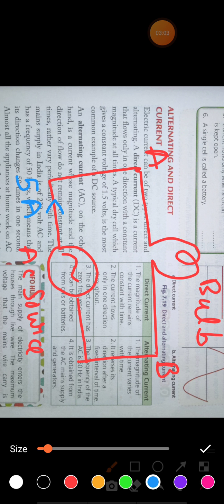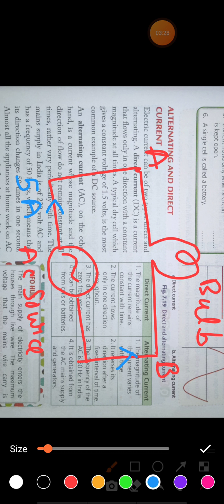Correct? Then the direction of the current will change. Suppose initially it is flowing from A to B, then the direction of the current will change. It will flow from B to A. Then again the value of current will increase from 0 to 1, then 1 to 2, 2 to 3, then 4 ampere and 5 ampere. Then after 5 ampere, the value of current will decrease again: 5, 4, 3, 2, 1.